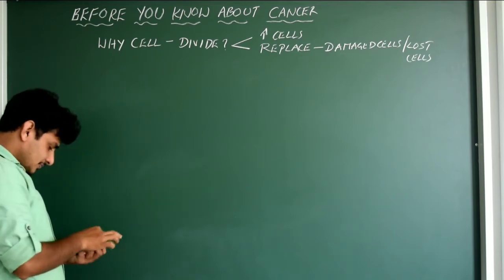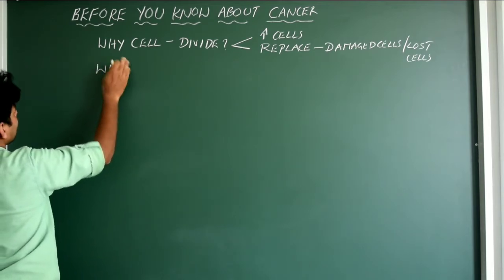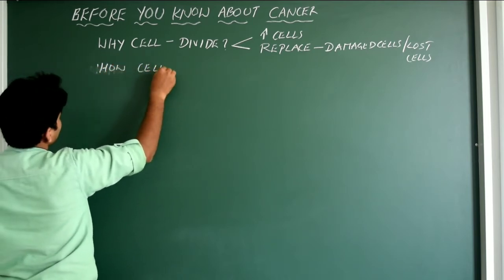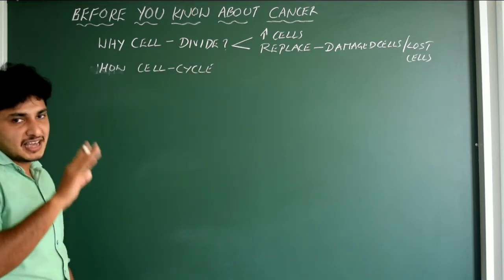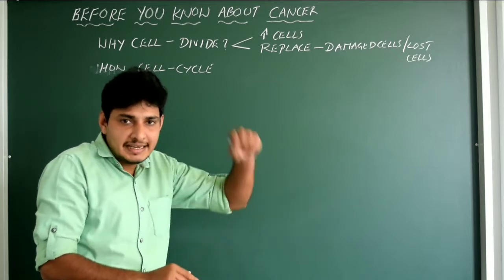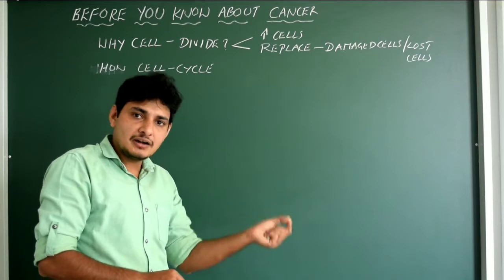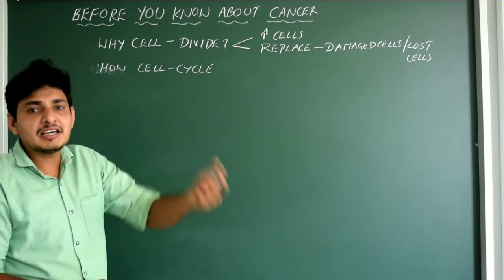The next is how cell cycle. Hope you understood. Cell cycle in the sense it has two important phases. One is interphase, the other one is M phase. In interphase, there are three small subphases. They are G1 phase, S phase, G2 phase. Then comes the M phase.